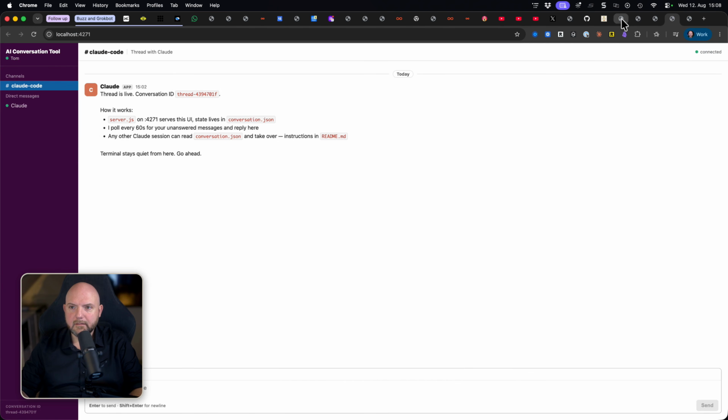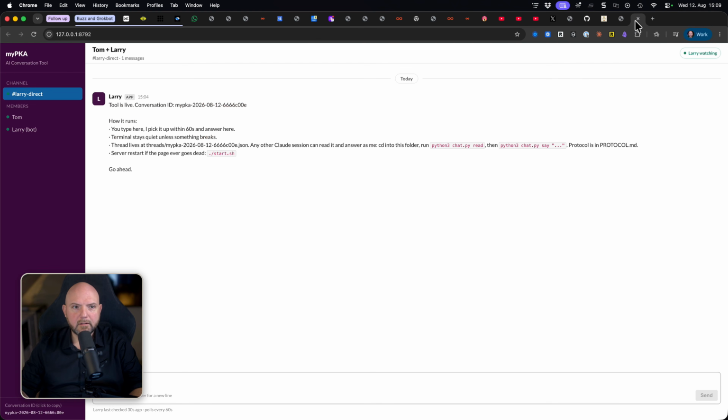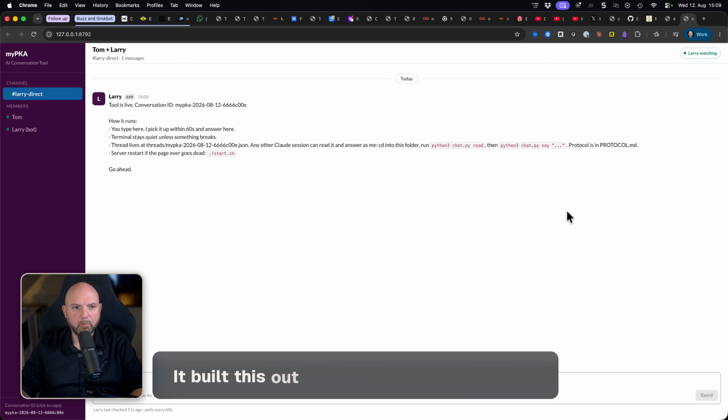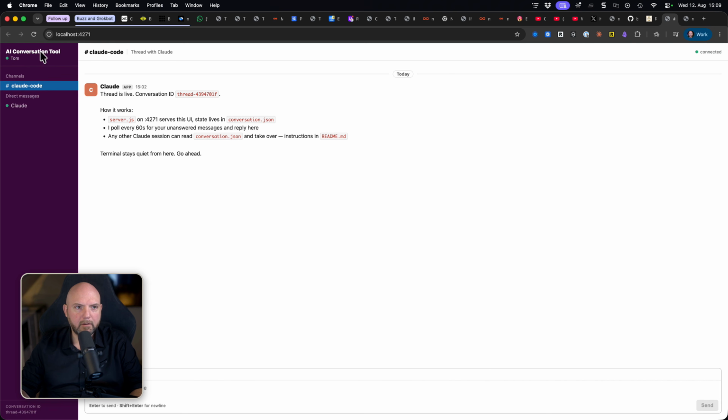And isn't this funny? At this point, they look very similar. And why does it look similar? Because I mentioned the word Slack. This looks one-to-one like a Slack application. If you install Slack for the first time, it even uses the same colors. So it looked up the things in Slack and built this out of the box with one prompt. So let's see if we see any differences with the plain Claude or the AI Claude. That's the one that we have here with just Claude.